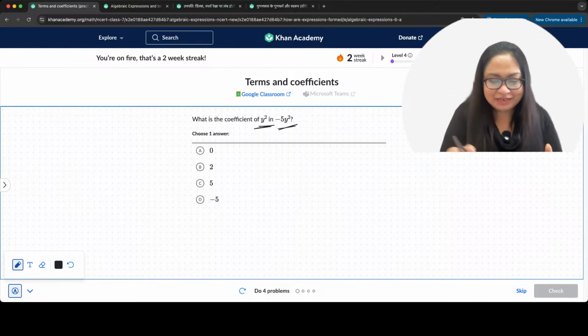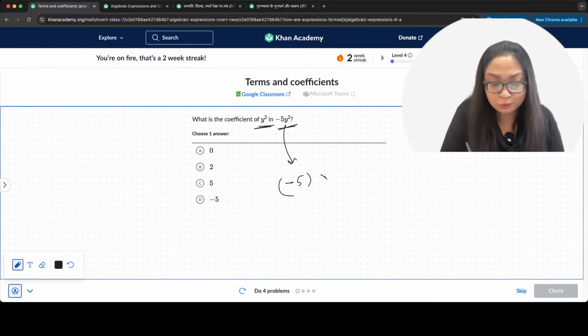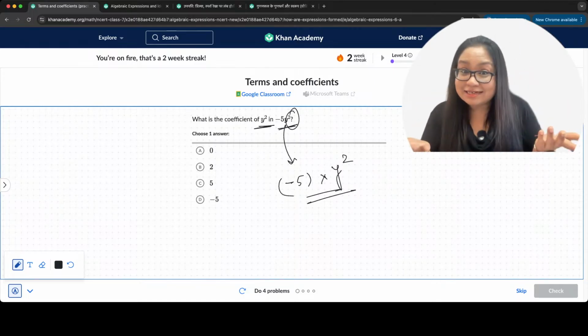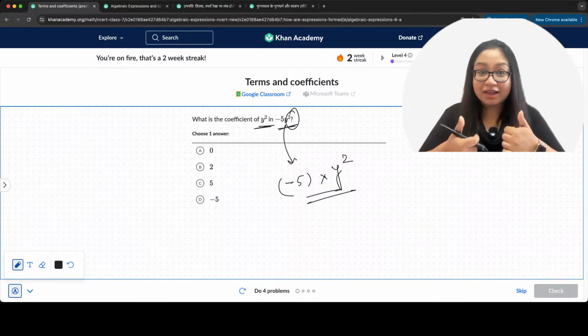That's exactly what we need. Coefficient is -5. That is multiplied to what? Y square. That's it. Simple, right? Okay. All right. Everybody got it?